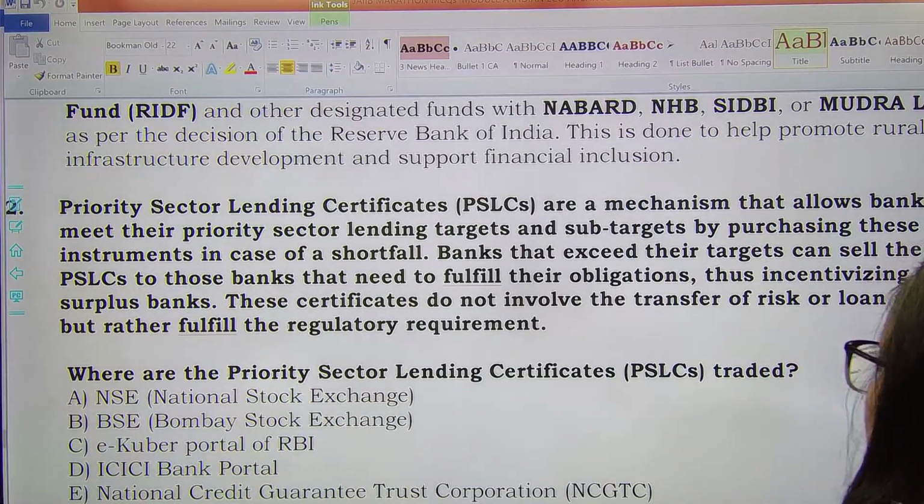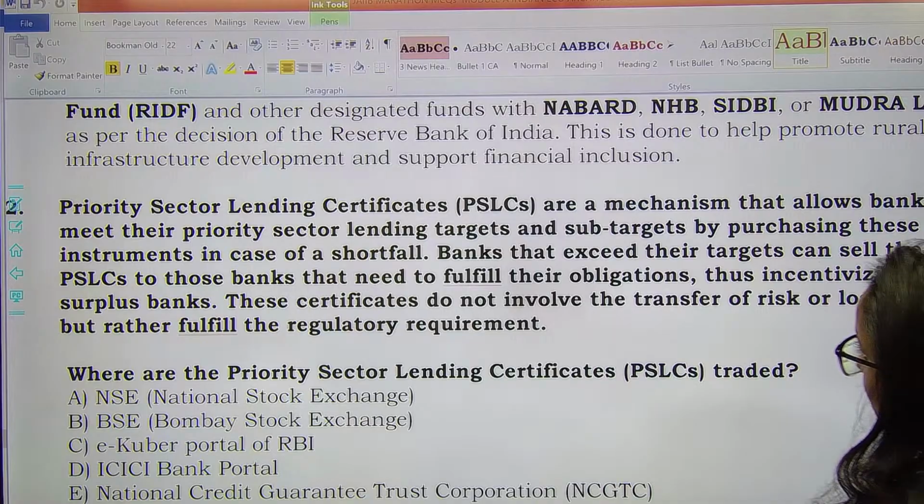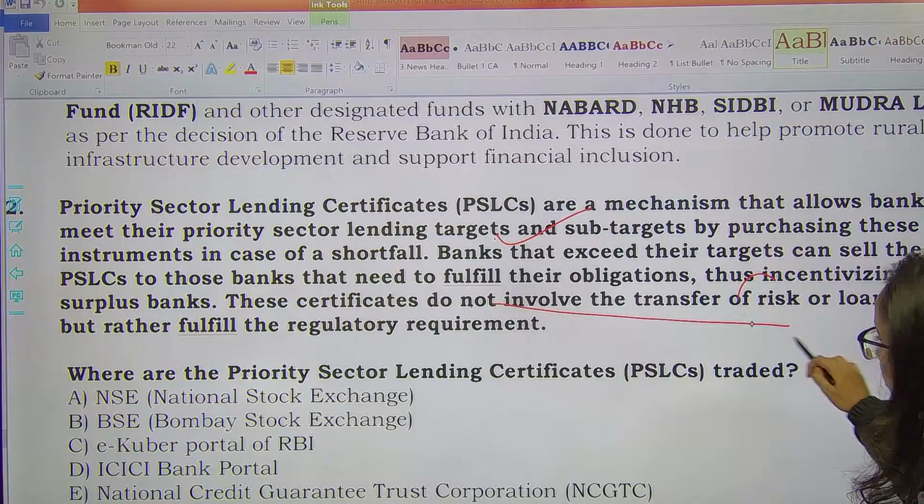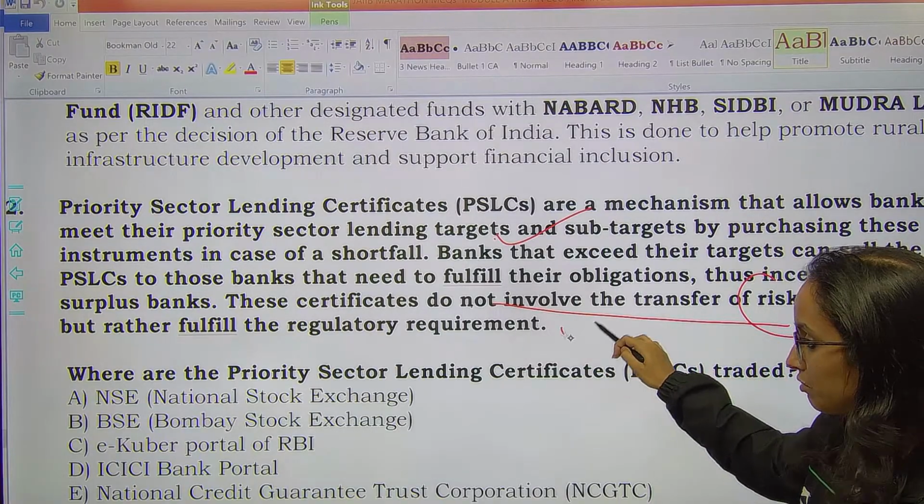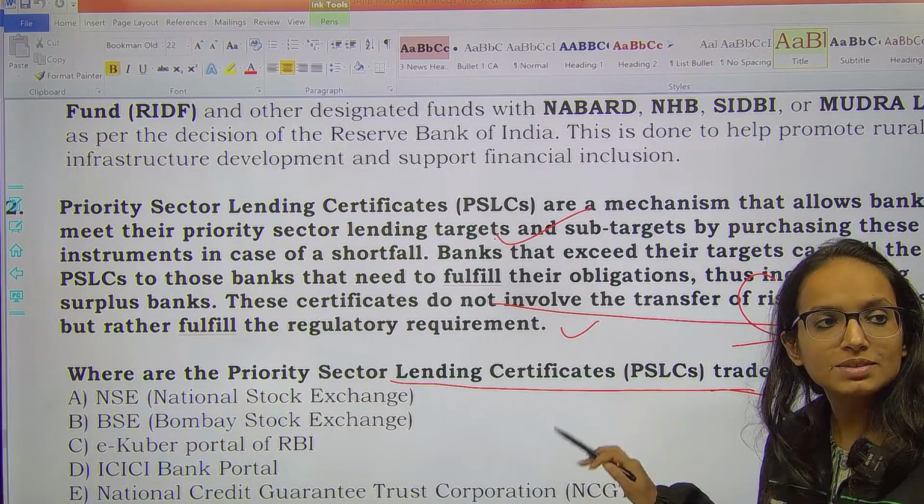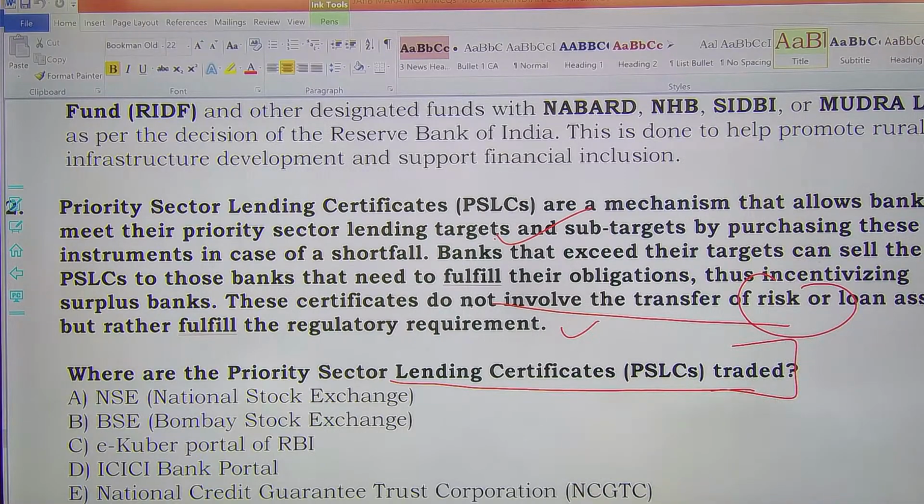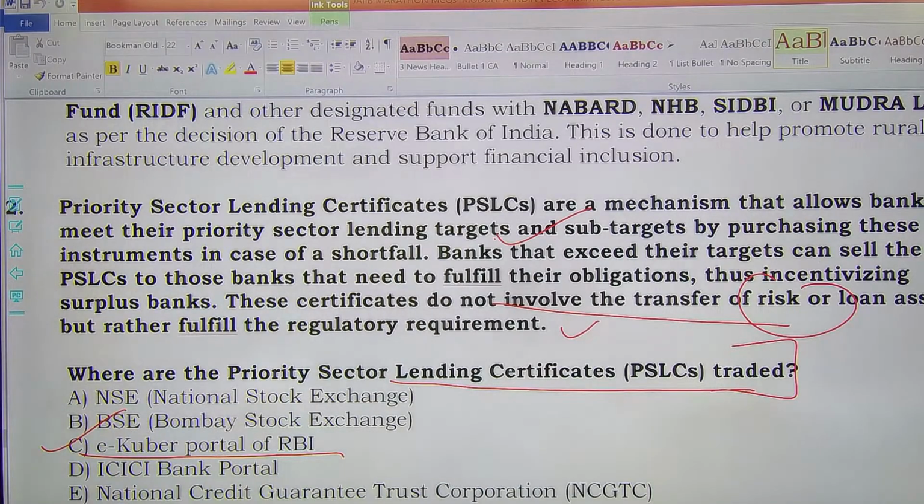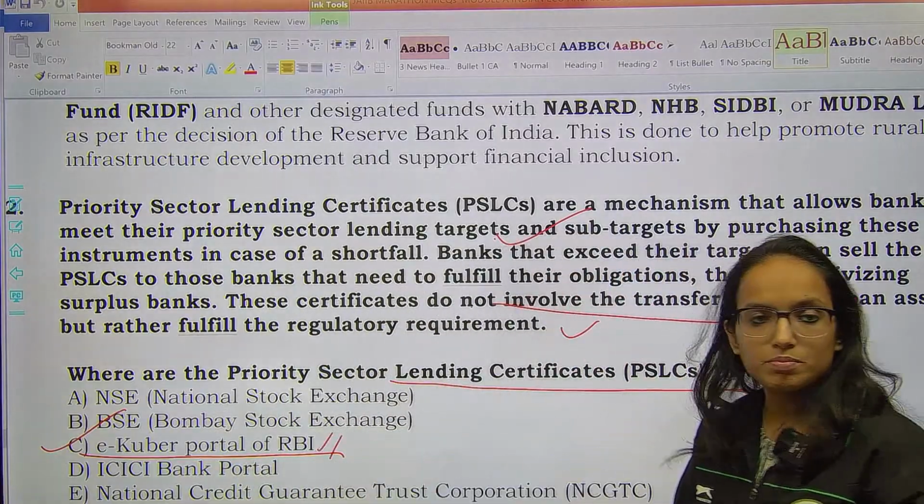Priority sector lending certificates are mechanisms that allow banks to meet their priority sector lending targets. These certificates do not involve the transfer of risk or loan assets, but rather fulfill the regulatory requirement. What are the priority sector lending certificates or where are these traded? So the question is, where are these certificates traded? The correct answer would be eKuber portal of RBI. Option C will be the right answer, everyone. Note it down. These certificates are traded over the eKuber portal of RBI.